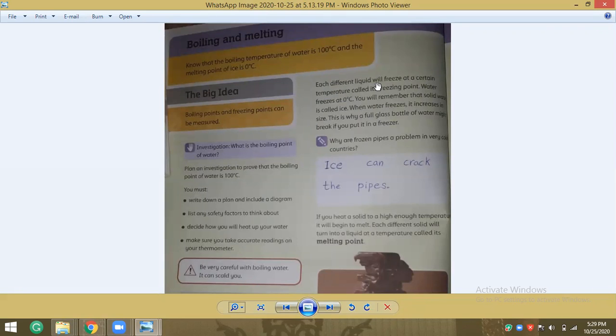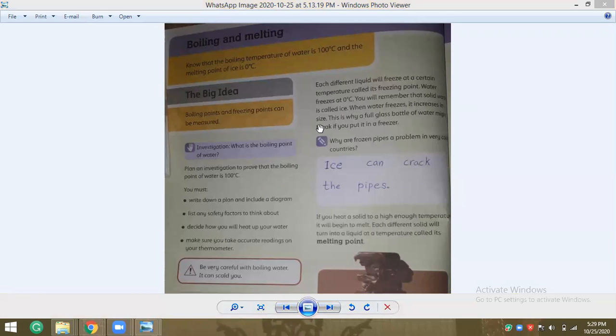Each different liquid will freeze at a certain temperature called its freezing point. Water freezes at 0 degrees Celsius. You will remember that solid water is called ice. When water freezes, it increases in size.